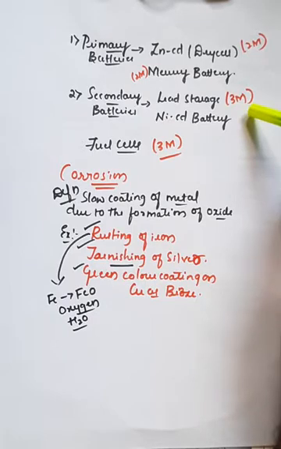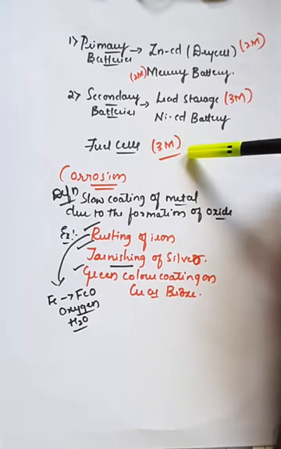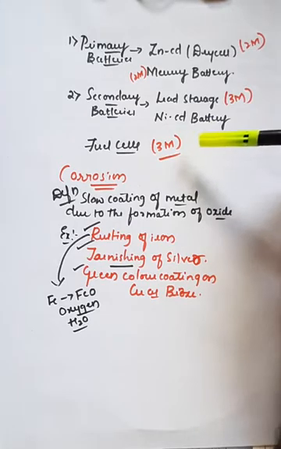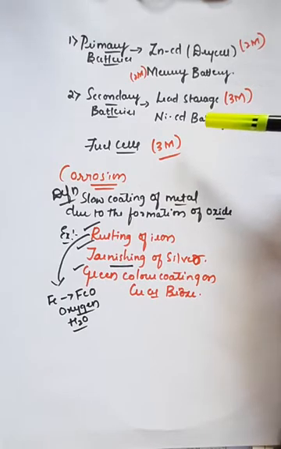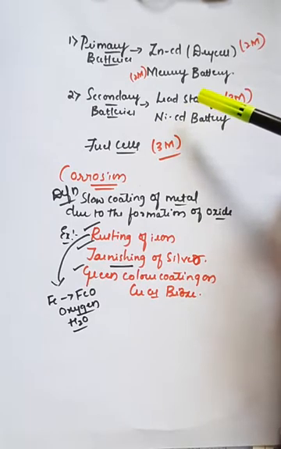And the third important type of batteries are generally called fuel cells, and this is asked for 3 marks most of the times in the annual examination. Fuel cells are generally called advanced batteries, or they are also known as eco-friendly batteries. I have given the diagrammatic representation along with the anodic as well as cathodic reactions and the complete reaction, and the product obtained during the reaction in case of fuel cell is the water molecule, so it is non-hazardous to the environment. Hence these cells are regarded as eco-friendly batteries, and a maximum of 70% utilization can be obtained, which means they can work up to 70%. That also we have explained.